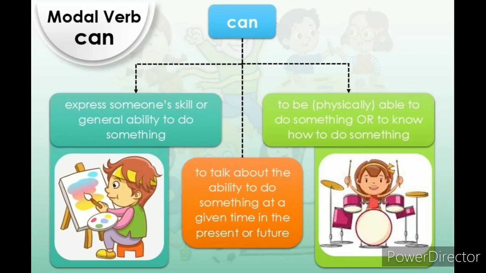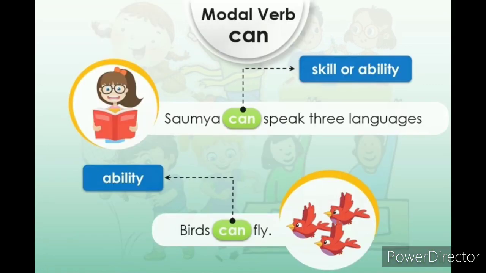Can and could are used as modal verbs of ability. Can expresses someone's skill or general ability to do something. We use can to talk about the ability to do something at a given time in the present or future. It doesn't only mean present or future, but that they have the ability to do a thing.